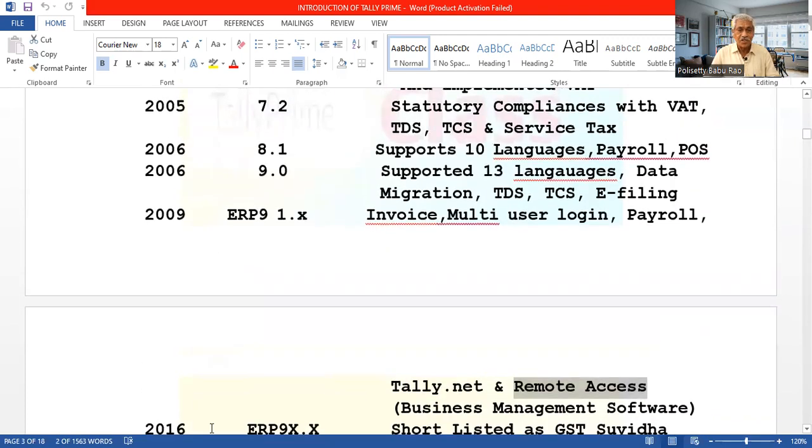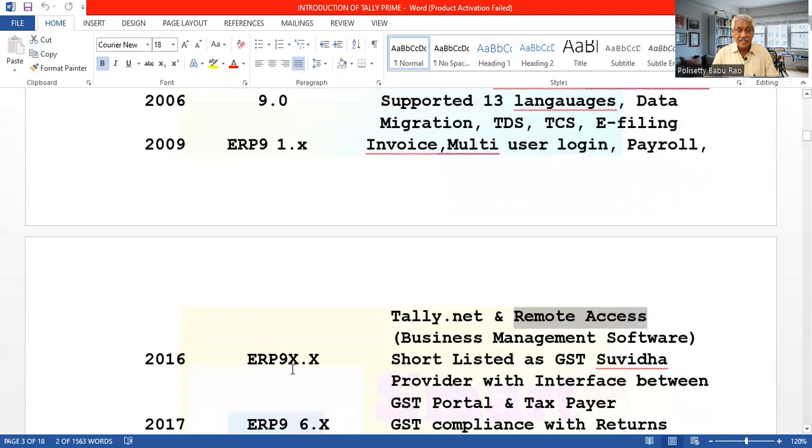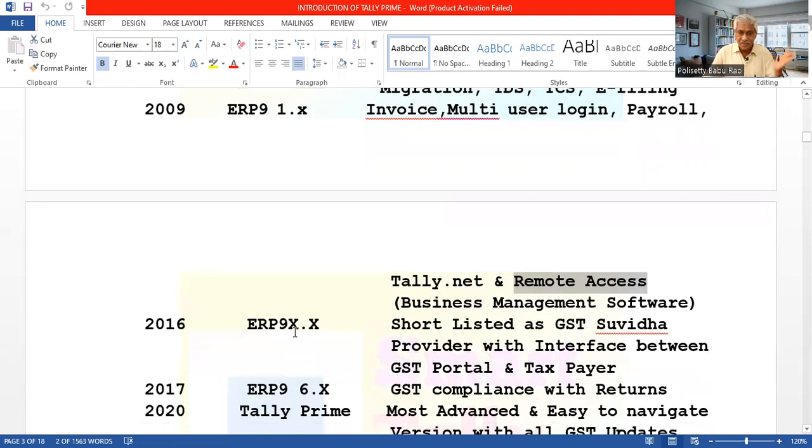And then in 2016, Tally ERP9 advanced version, it came to 6.6 point something. That is the latest version shortlisted. And then in 16, the government started to introduce this GST in the place of VAT. For that, this Tally ERP9 software is listed as GST Suvidha Provider. GST facilities provided by the software with interface between GST portal and taxpayer.